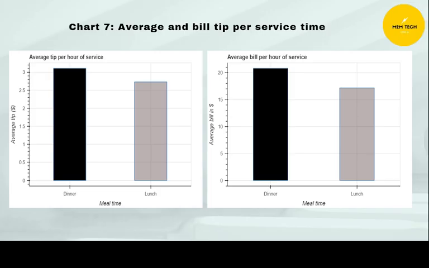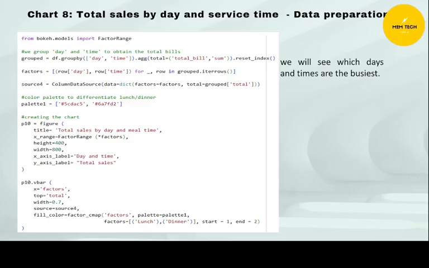As you can see, during dinner the tips are around $3 per bill, and at lunch time it is less than $2.8. The amount of the bill during dinner is above $20 and during lunch is a bit above $15.